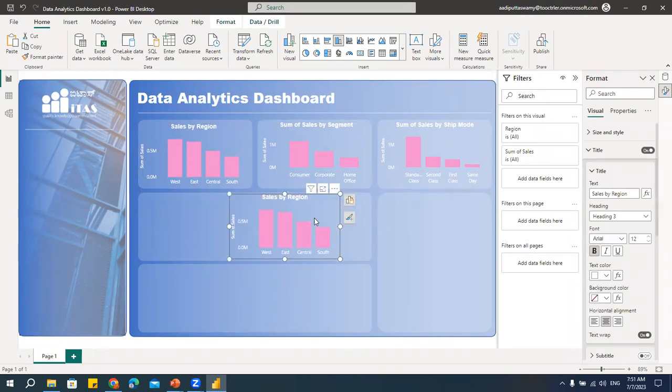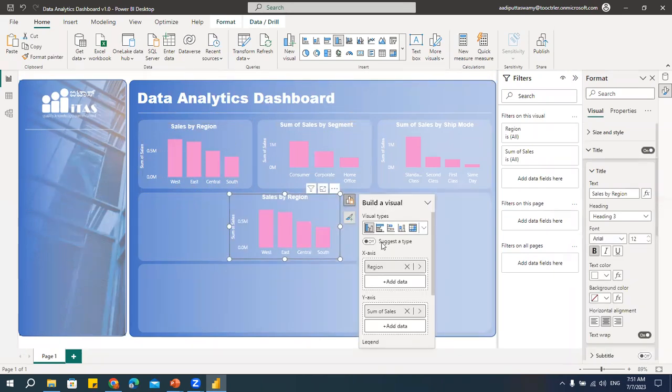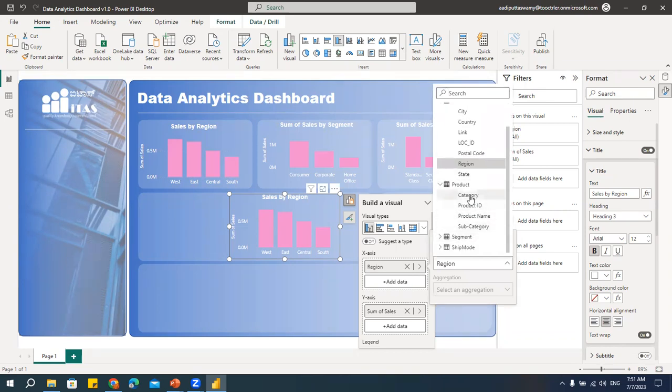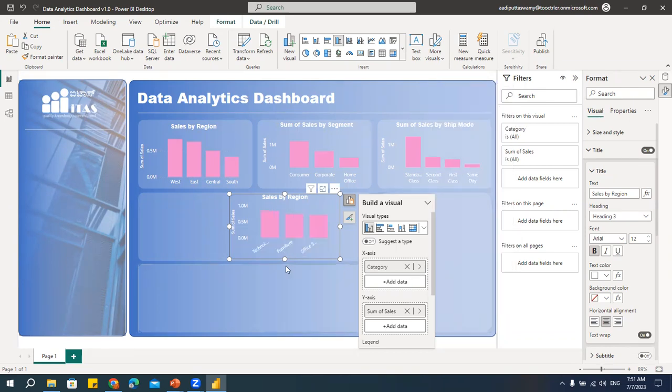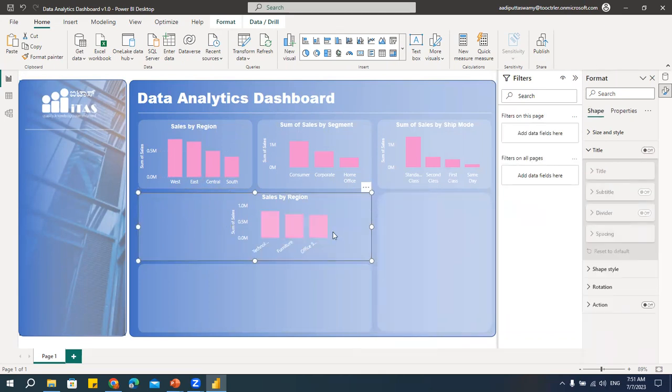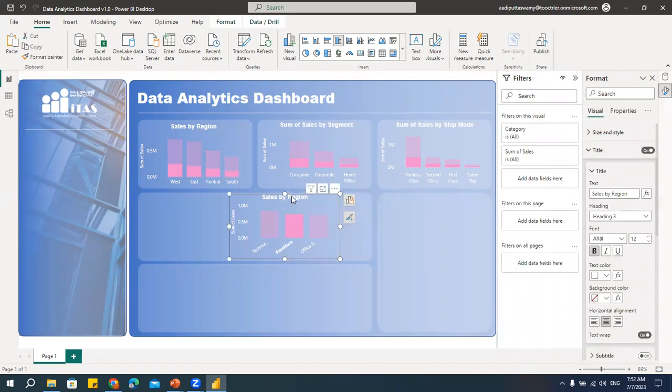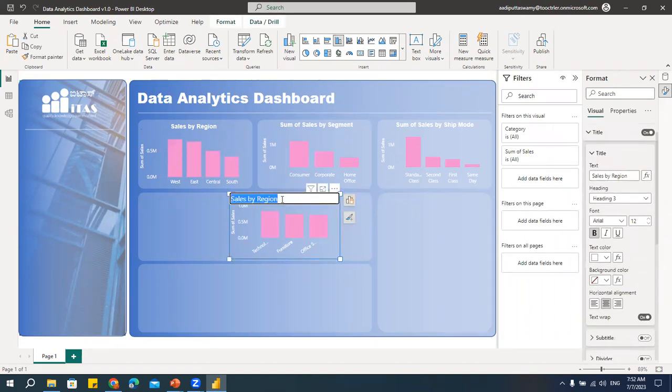I'll put it here. I'll try to change this to, say, category. Okay. If we edit the title and then select some other data, see here, it still says sales by region. So usually what we should do is create the reports and after that modify this title. Otherwise, this will become customized. Then again, I have to go here and change this title here.